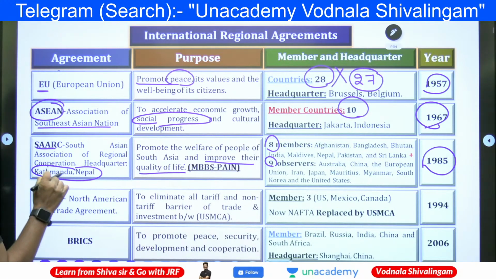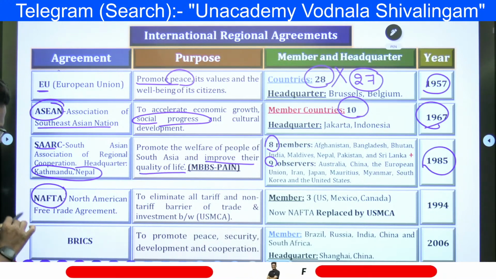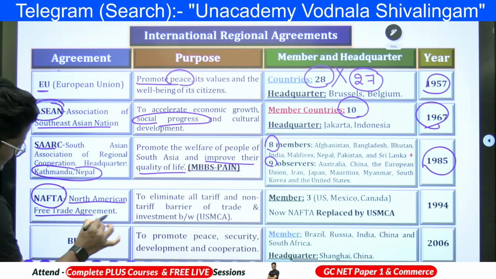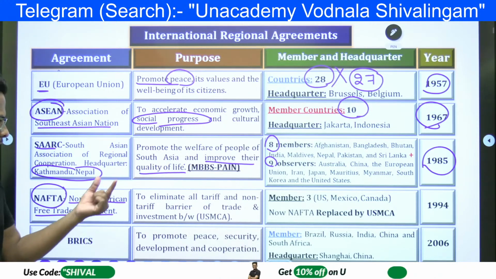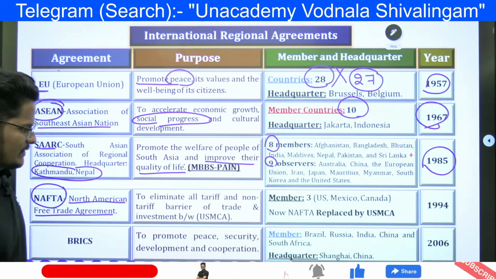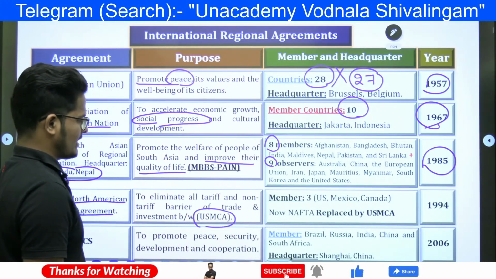Now NAFTA, the North American Free Trade Agreement, aims to eliminate all tariff and non-tariff barriers to trade and investment between the United States, Mexico, and Canada.